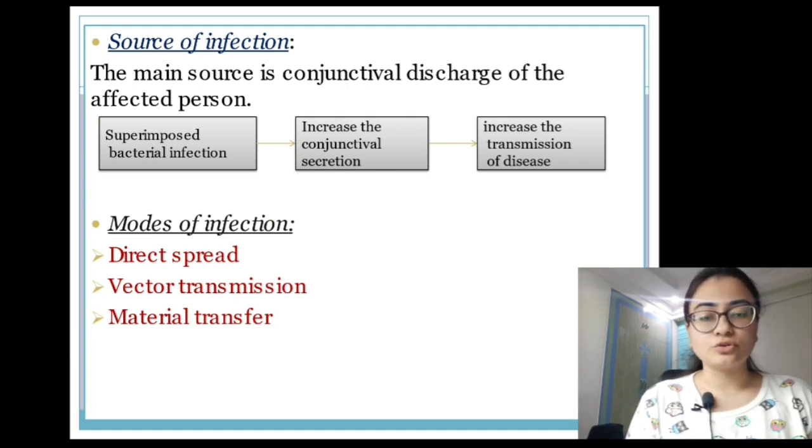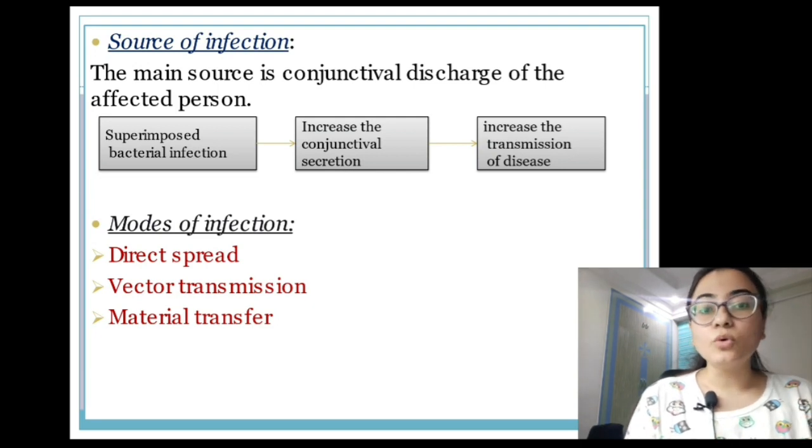Now source of infection. The main source of infection in trachoma is the conjunctival secretion of the affected person, or the conjunctival discharge of the affected person. One thing to note is whenever along with this bacteria there is superimposed bacterial infection, the conjunctival secretions increase. Now the source of infection is conjunctival secretion, so obviously when the amount of secretion is increasing, the rate of transmission of the disease is also going to increase.